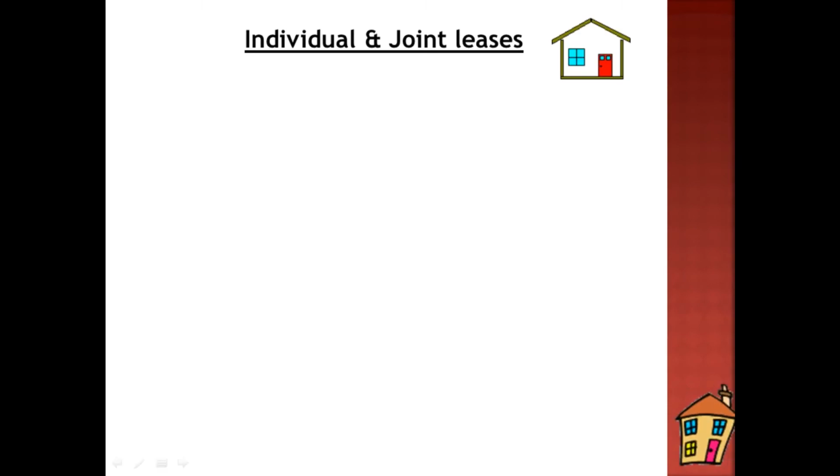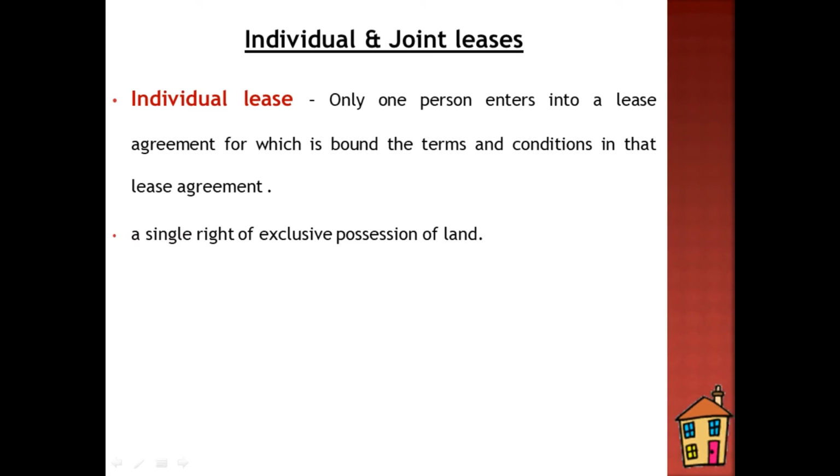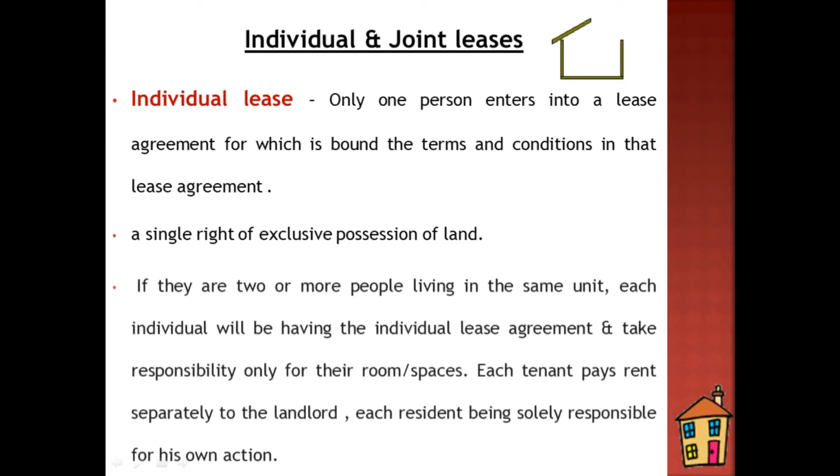Whether the leases are residential or commercial, they can also be either individual or joint leases, or they can be subleased. So we are going to look at the individual and joint leases as well as a sublease. In individual leases, only one person enters into a lease agreement with the landlord, for which he is bound by the terms and conditions in that lease agreement. It has a single right of exclusive possession of the property.